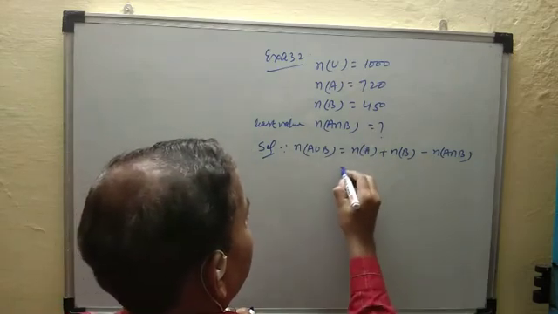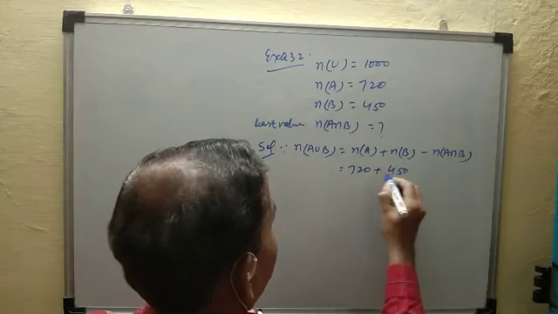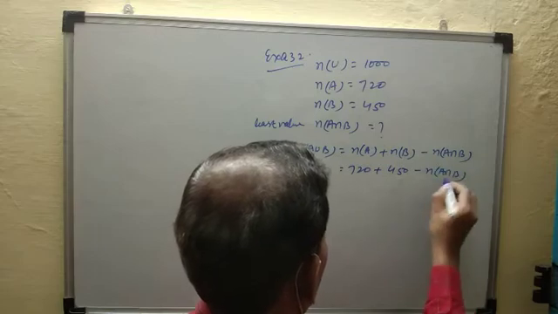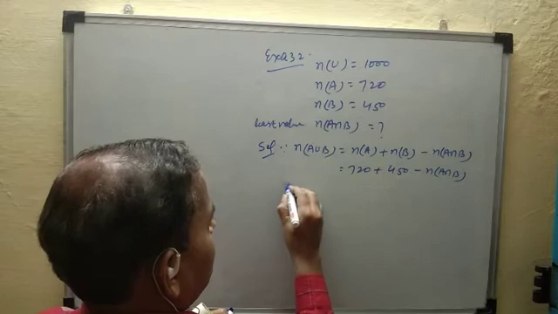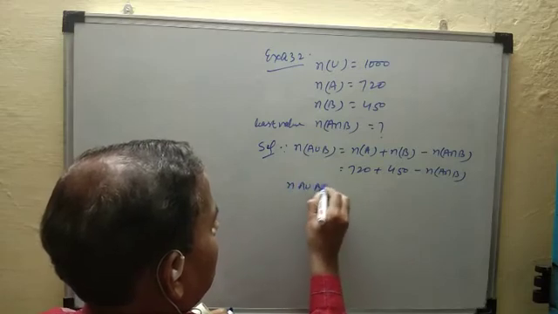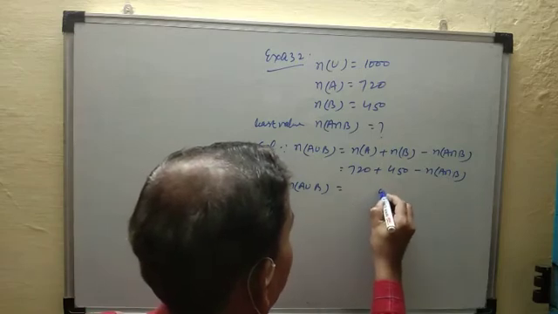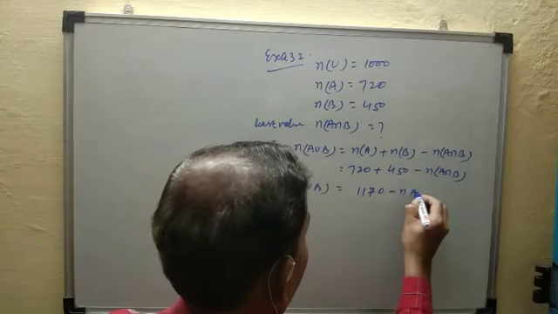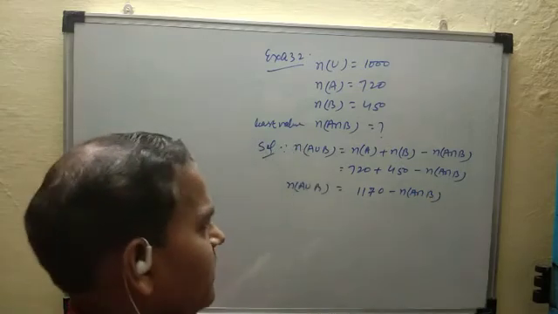Number of A given 720, number of B given 450 minus number of A intersection B not given. Simplify it. This is the value of number of A union B. So add it, 1170 minus number of A intersection B.